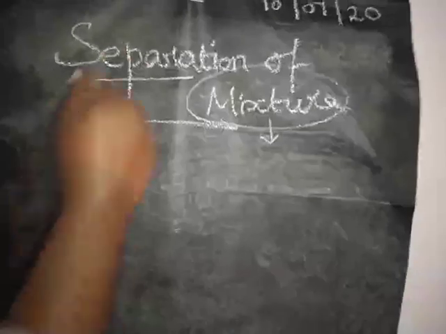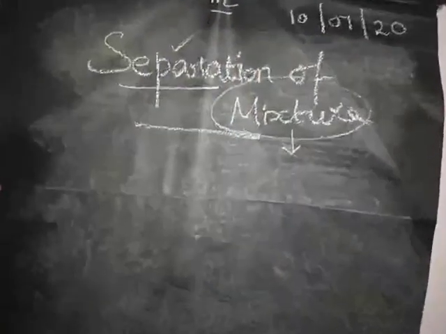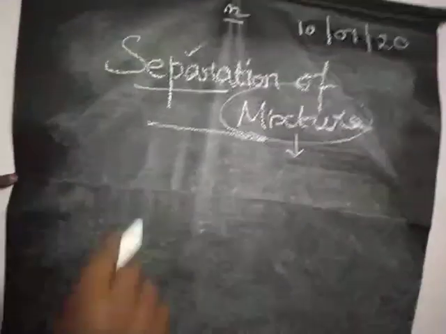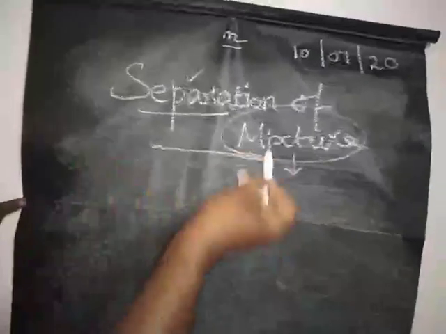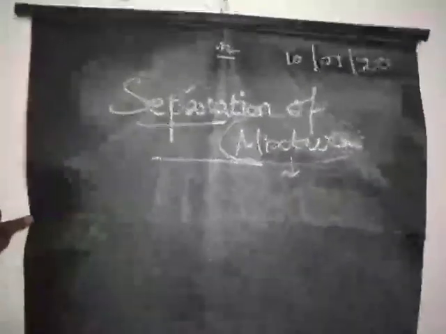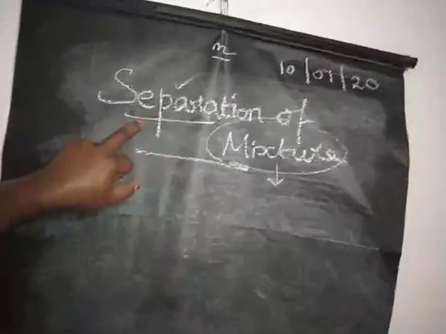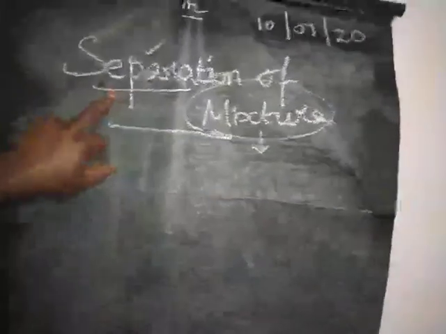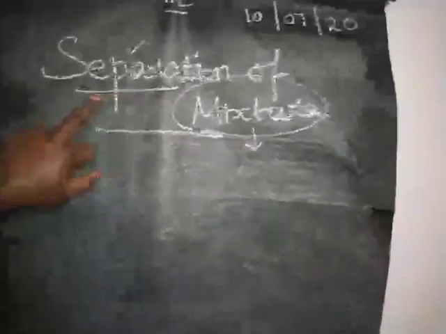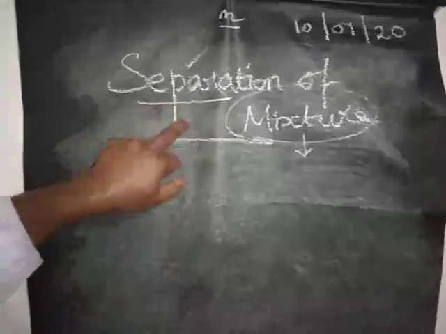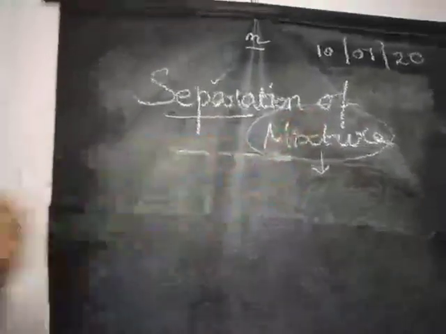Next one, separation. What is the meaning of separation? Why do we want to do the separation? We have to obtain 100% purity of the individual element, compound or substance. So that is why we are doing separation of mixture.